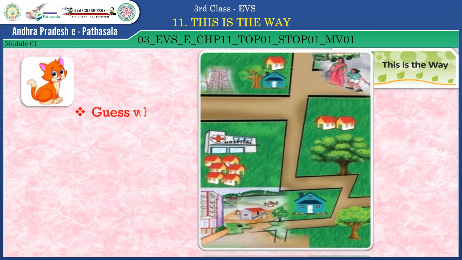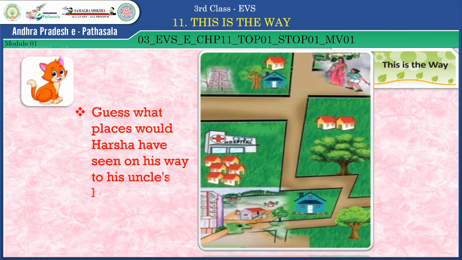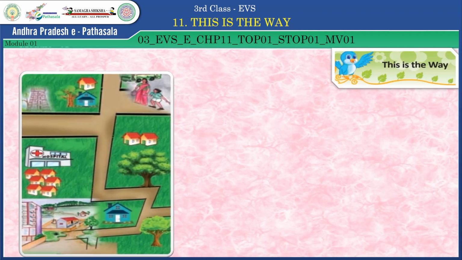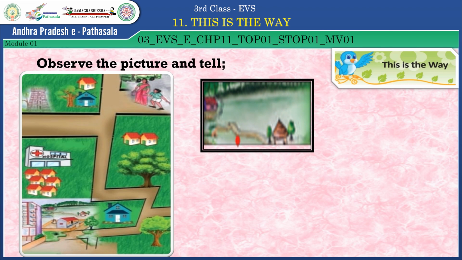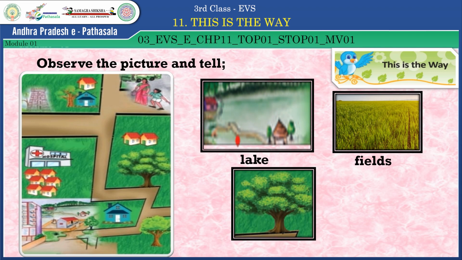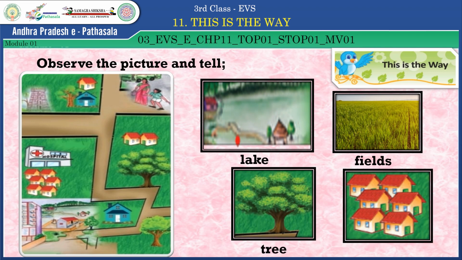Children, guess what places Harsha would have seen on his way to his uncle's house? He saw many places. Observe the picture and tell. So here is a lake, and then he saw some fields, and also there is a big tree and some houses.